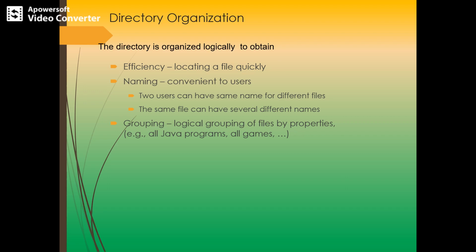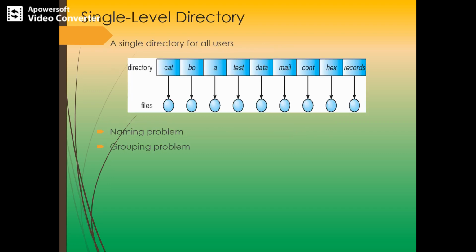All the Java programs will be in one particular group, all games will be stored under one particular group. So we can have a directory, because we save all the similar related files in one directory, right? So this grouping mechanism comes into play. So the benefits are efficiency, naming and grouping.